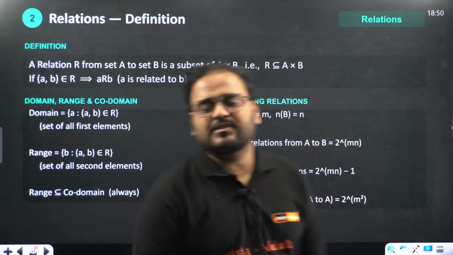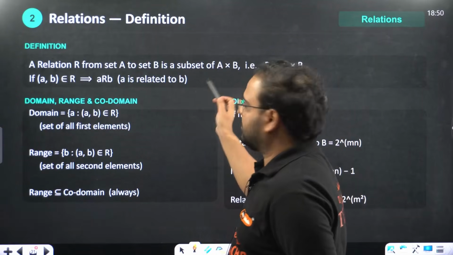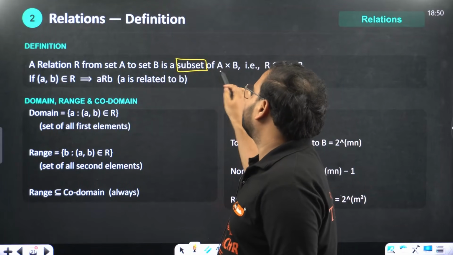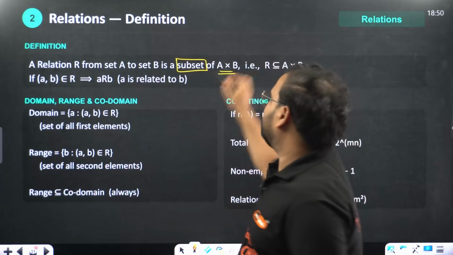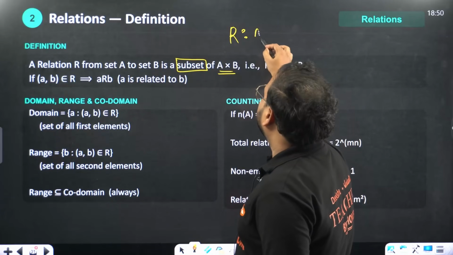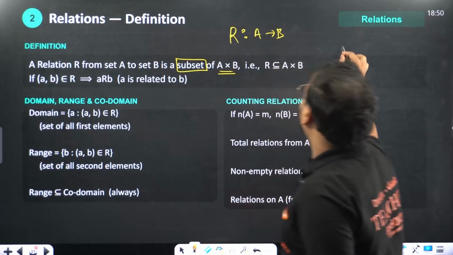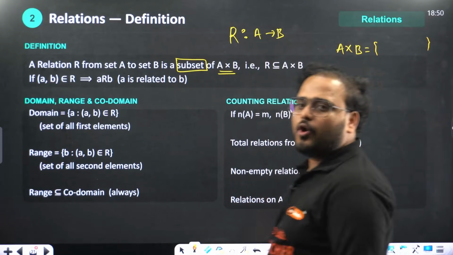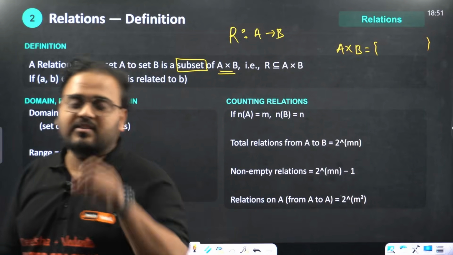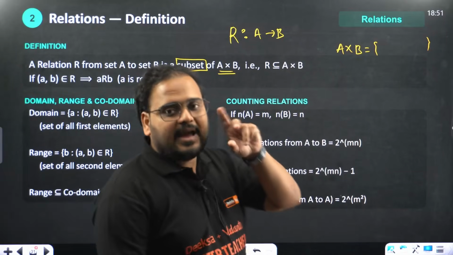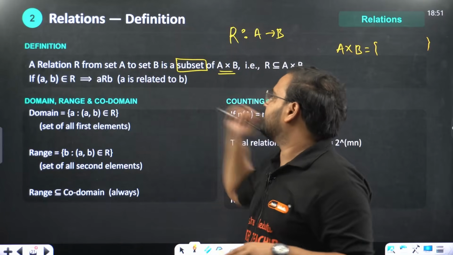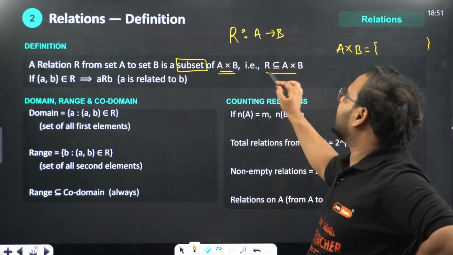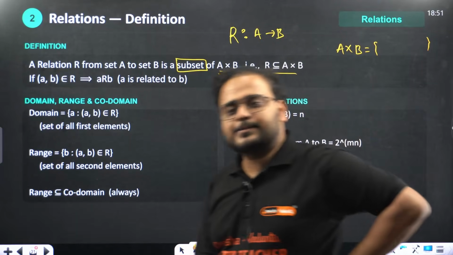Relation, some definitions are there. What is the definition of relation? If you're writing the Cartesian product, a relation is a subset of the Cartesian product A cross B. So if you're defining a relation R from A to B, what it means is, if you write the set of all the ordered pairs of A cross B, the relation is to be a subset. Any subset of A cross B will be called a relation. That's why R is a subset of A cross B.